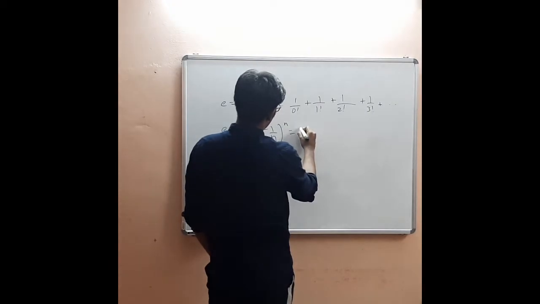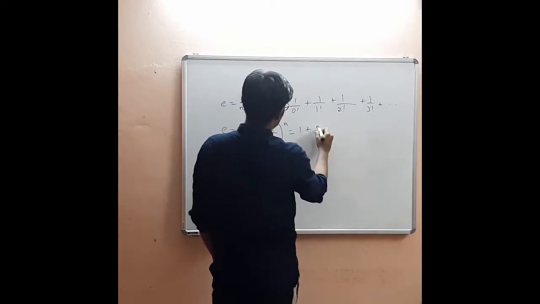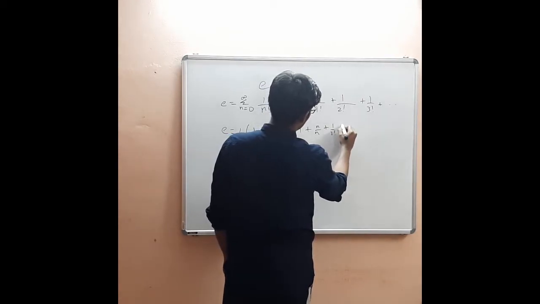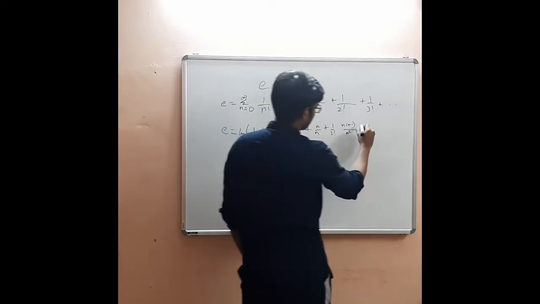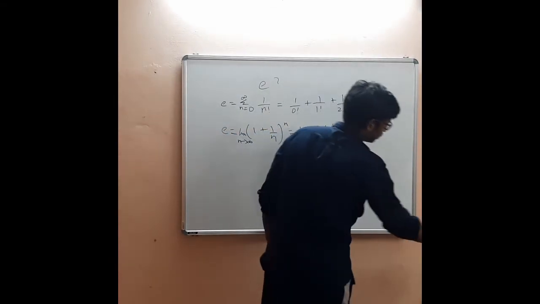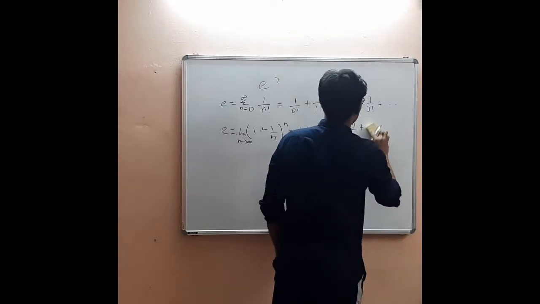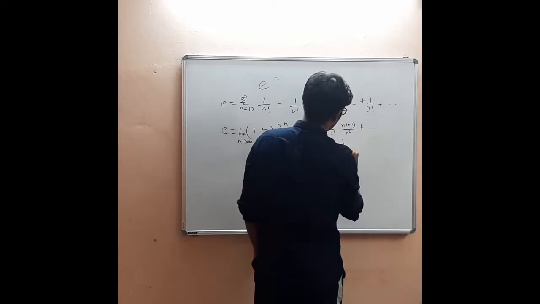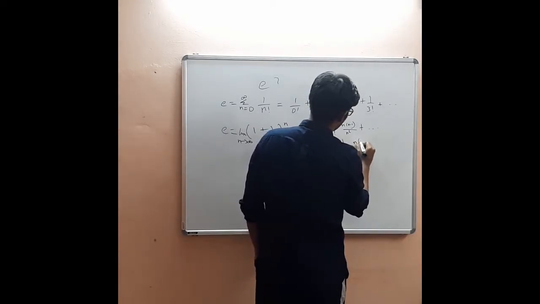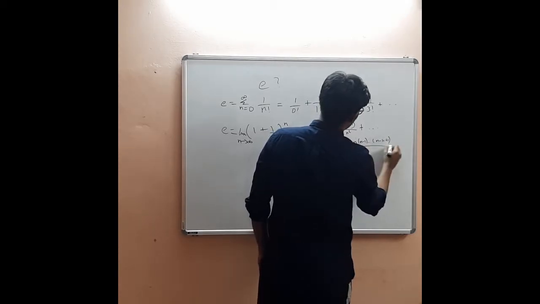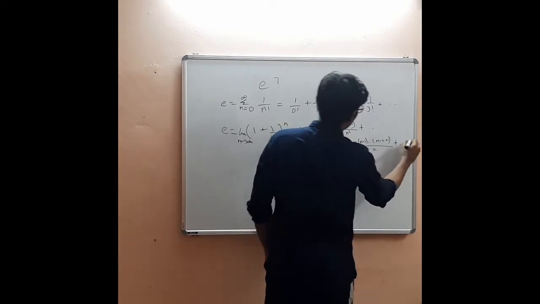It will be 1 plus n by n plus 1 by 2 factorial into (n minus 1) divided by n squared plus 1 by 3 factorial. You can expand those terms if you want to, and you will get plus 1 by k factorial into n minus 1 to n minus k plus 1 divided by n to the power k, plus and so on.